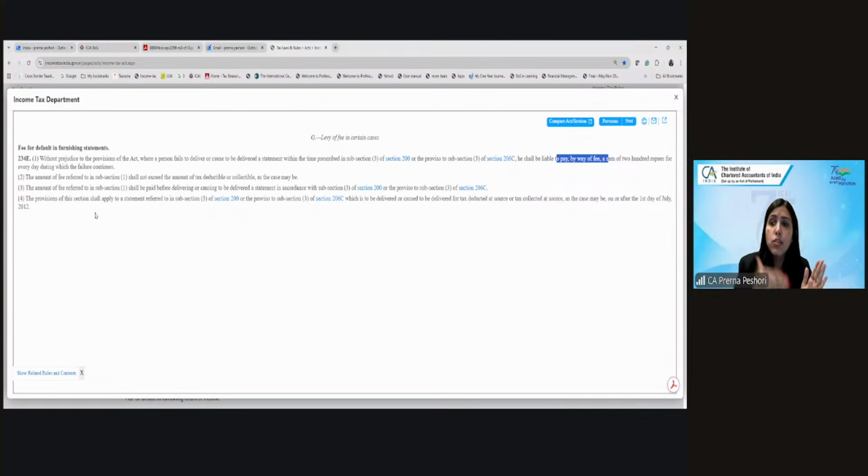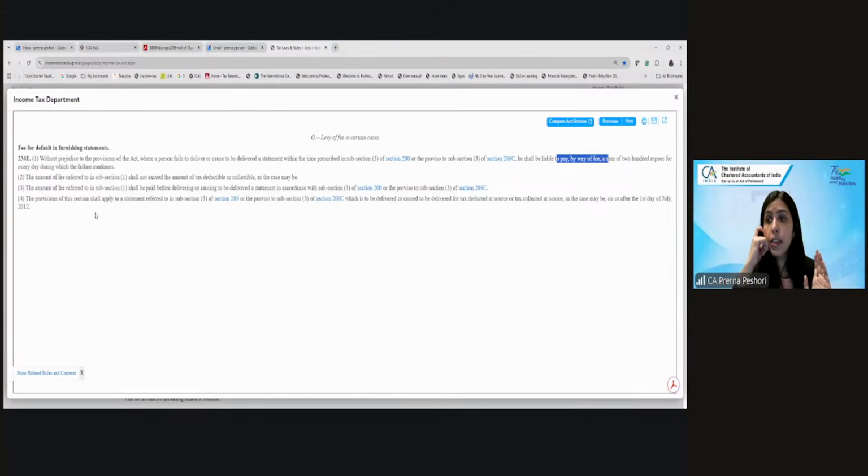And this has to be paid before submitting the TDS return. Otherwise, they will not allow you to submit the TDS return. So these days, the TDS returns can be submitted online. Gone are those days when you used to submit it offline. Now the TDS returns can be submitted easily online. So they will not allow you to submit the return unless you pay the fees of 200 rupees per day.